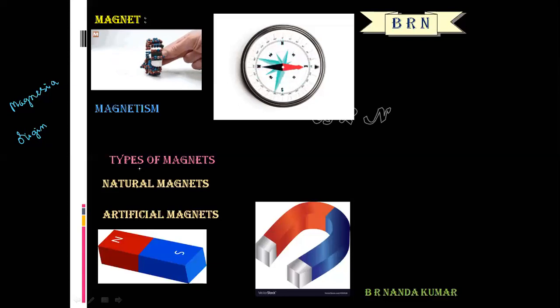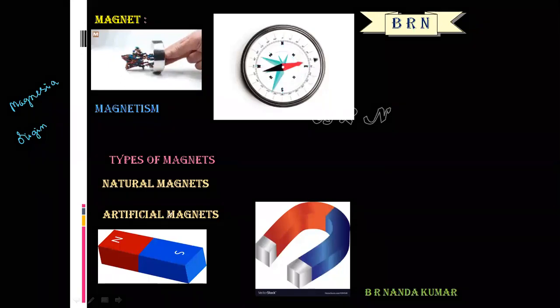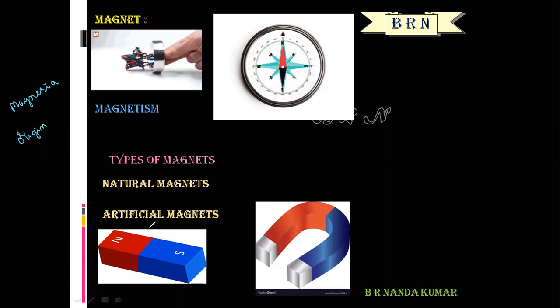Natural magnets are weak magnets and have inconvenient shape. Artificial magnets can be made much stronger than the natural magnet, and also of any convenient shape and size. For example, the bar magnet. What is the meaning of bar magnet? Any rectangular or cylindrical object that has a magnetic field.